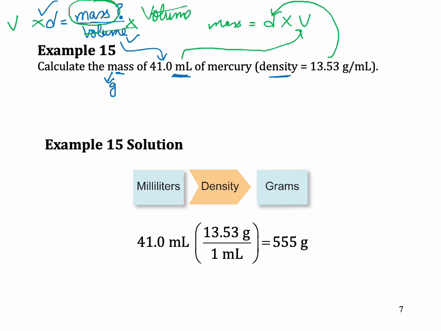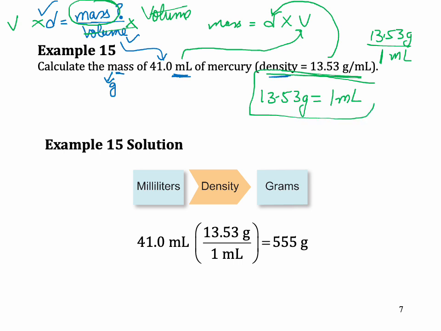But there's a second approach, which is dimensional analysis, which is what we have been seeing so far. If we are working with dimensional analysis, we only work with units. There is no need for us to know the formula. How do we use this? When the density is given to you in the question, that's a conversion factor. It's 13.53 grams per ml. Per ml means divide by ml. How can you get this ratio? That means the bottom number is 1. So I can simply expand this and say 13.53 grams is the mass of 1 ml of this substance. So that is your conversion factor to go between grams and ml.